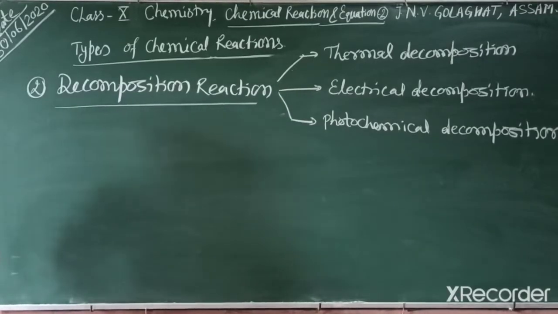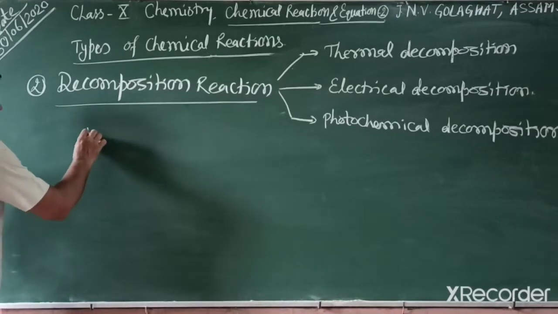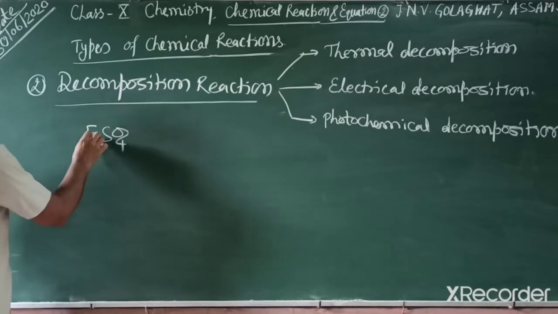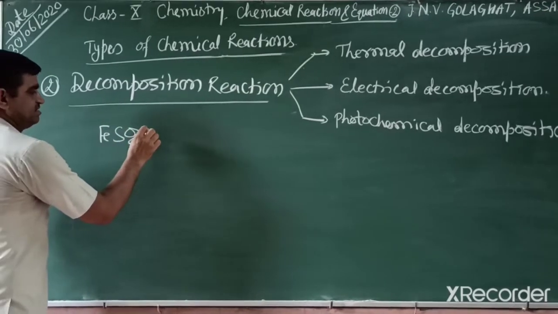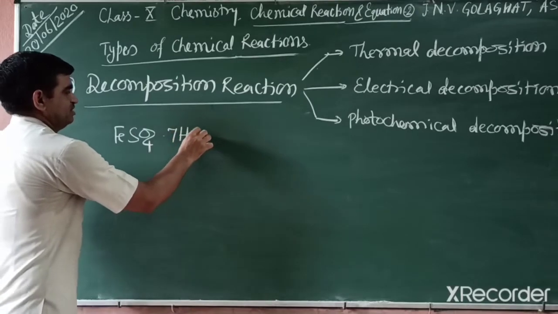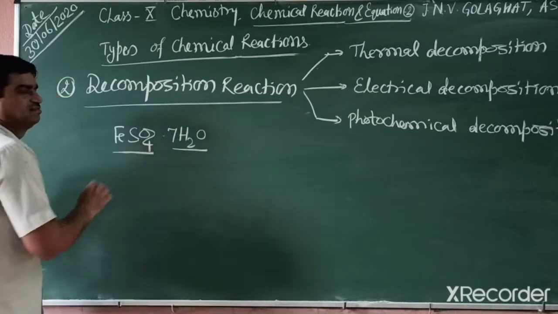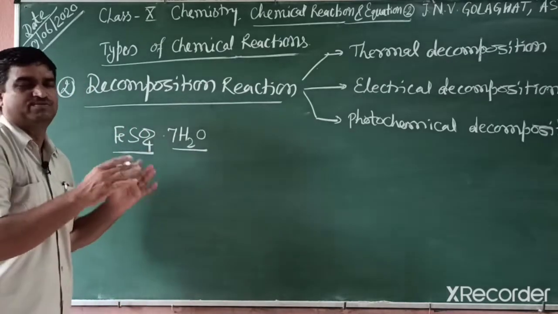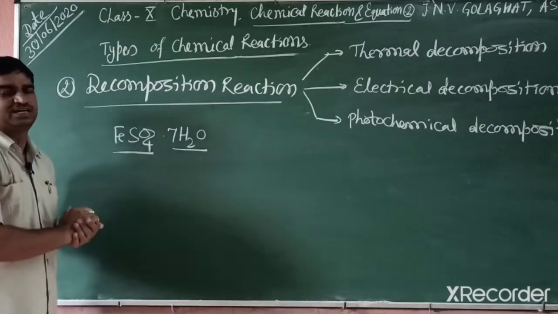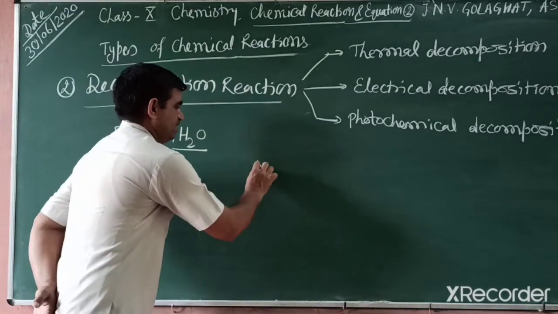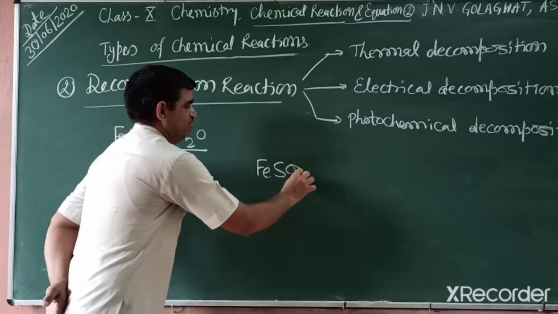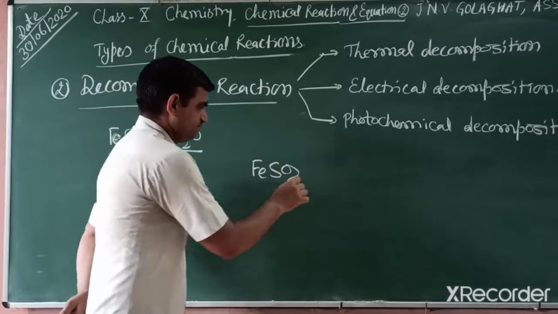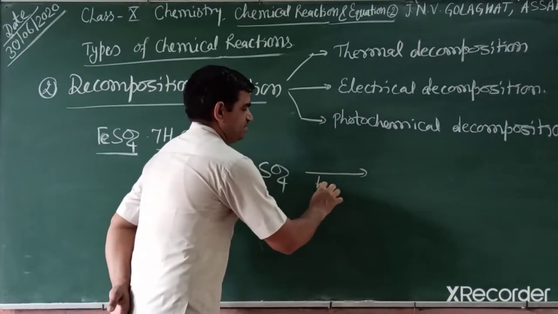How can we write this reaction? Ferrous sulfate heptahydrate. Actually this compound is ferrous sulfate heptahydrate. When we heat, this water molecule evaporates, all the water is released. But in your NCERT book, students, only ferrous sulfate is written. So we go as per this ferrous sulfate. Then, what happens when we heat?